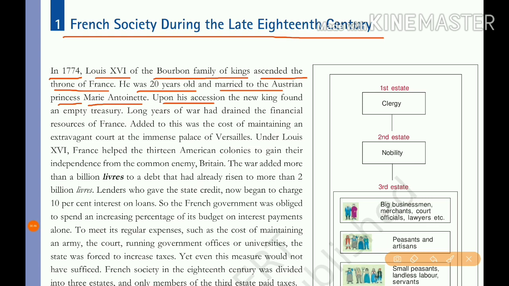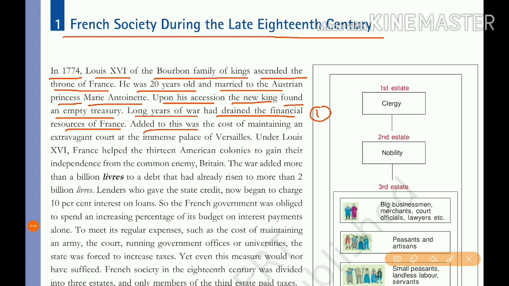Upon his accession, the new king, Louis XVI, found an empty treasury, that is, the revenue of the state. Otherwise, the funds of the state, the funds of the country, were empty. Why was it empty? The reasons are as follows. Reason number 1: long years of war had drained the financial resources of France. The war between France and Britain lasted more than 100 years, and this drained the financial resources of France.